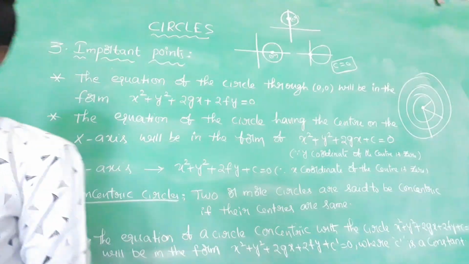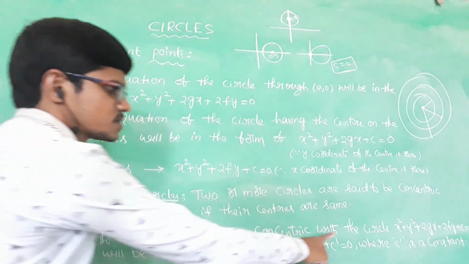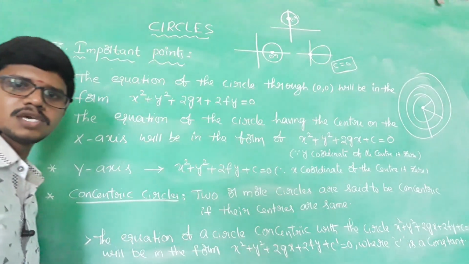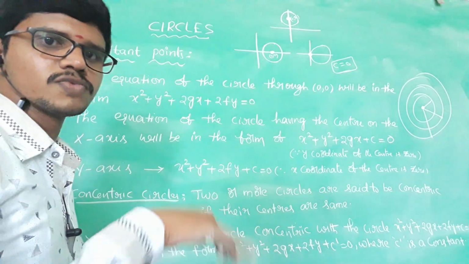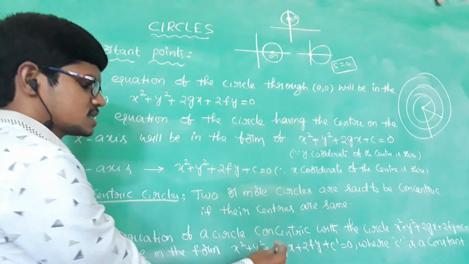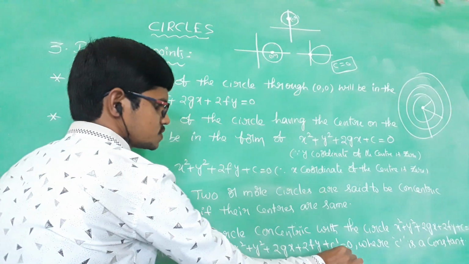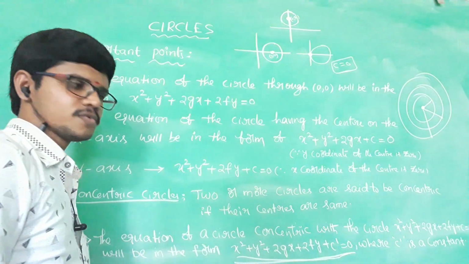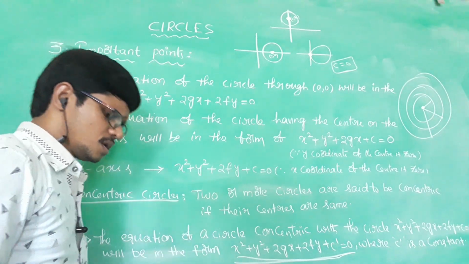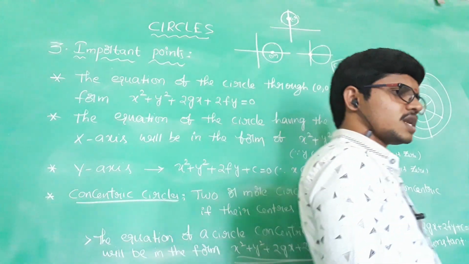If the circle equation is x square plus y square plus 2gx plus 2fy plus c is equal to 0, then the concentric circle equation is x square plus y square plus 2gx plus 2fy plus c dash equal to 0, where c dash is a constant. How can we find the concentric circle in a problem?